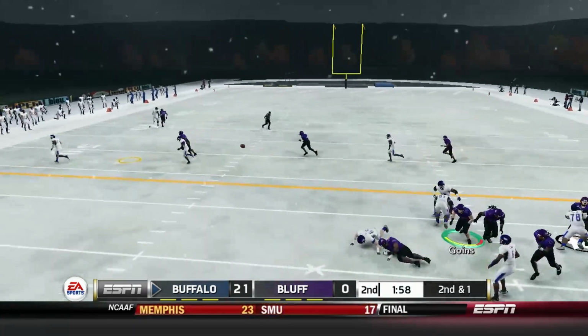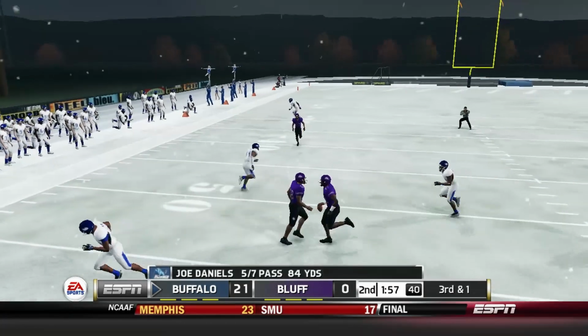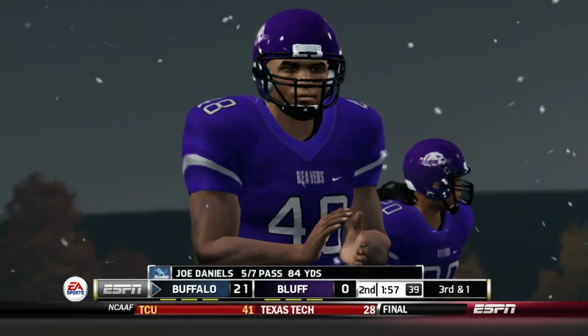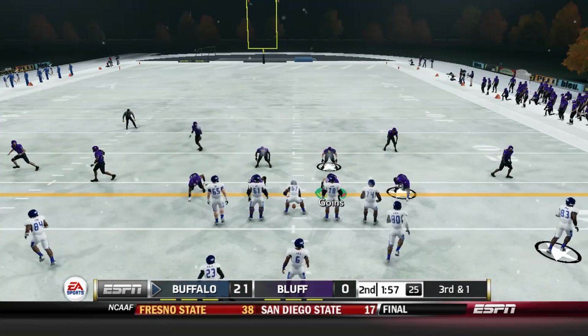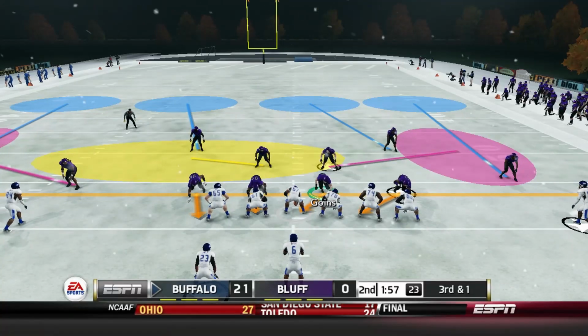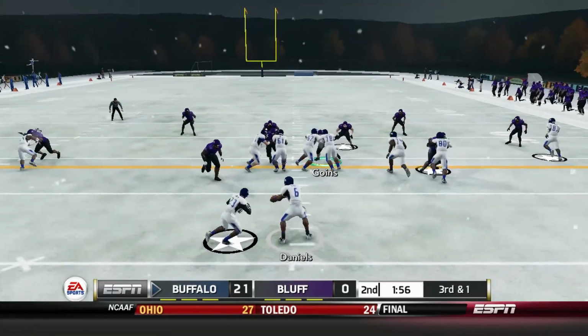Daniels dropping back to pass. Going to throw to the left-hand side. That's incomplete. Forcing the drop. He heard the footsteps of Antoine Hayden. And so a 3rd down coming up for the Buffalo Bulls.